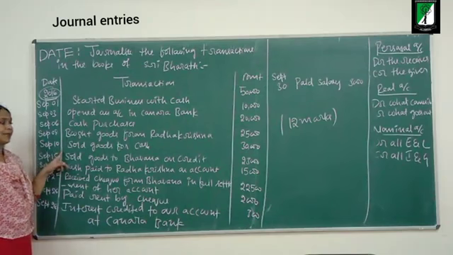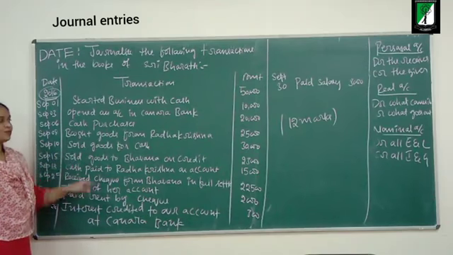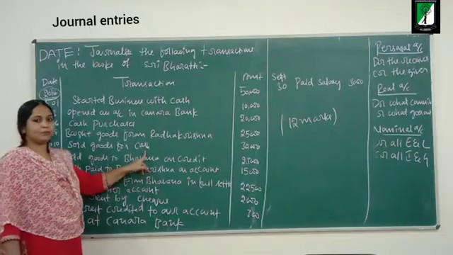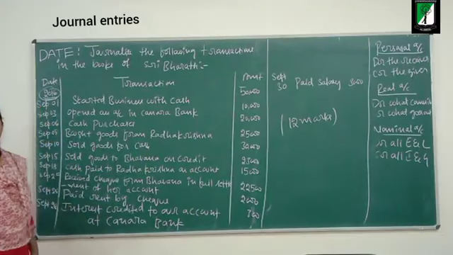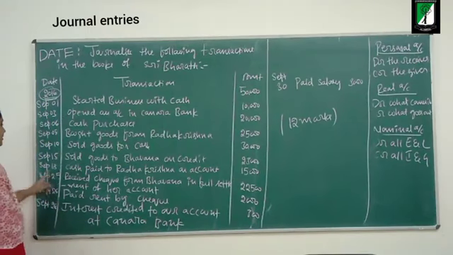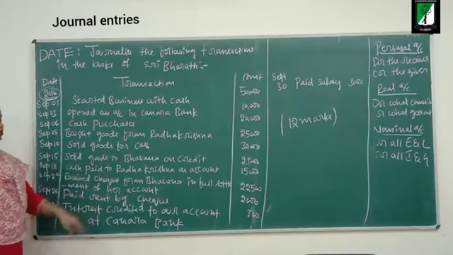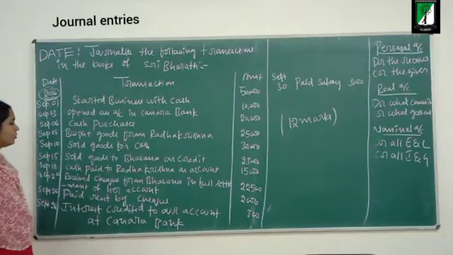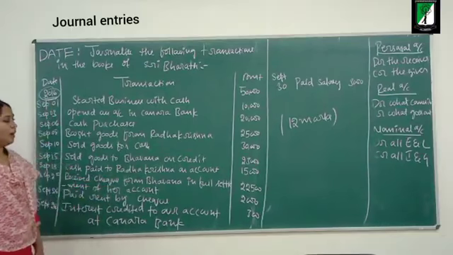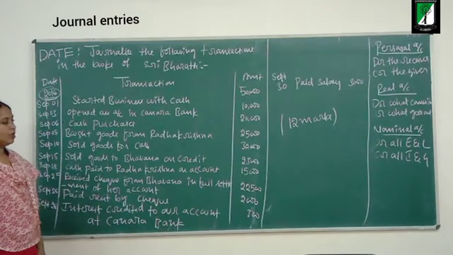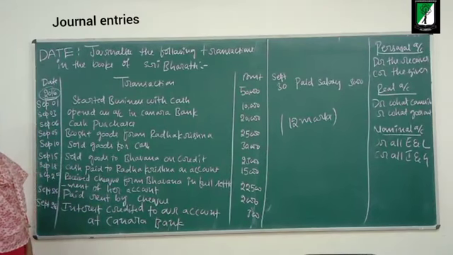Next, September 10th, sold goods for cash, rupees 30,000. Next, September 15th, sold goods to Bhavana on credit, rupees 23,000.